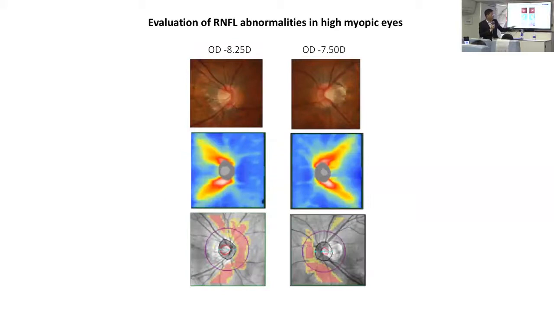So when you look at this case, it's high myope, the retinal nerve fiber bundles converge towards the macula, leaving this area relatively abnormal compared with the normative database that the instrument used to judge whether these regions are normal or abnormal. So that's why you have to be very careful when you interpret OCT.